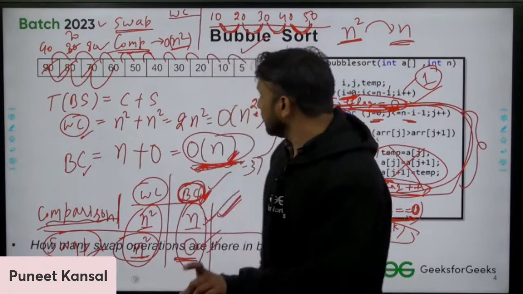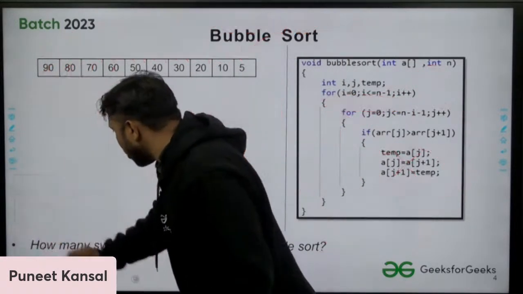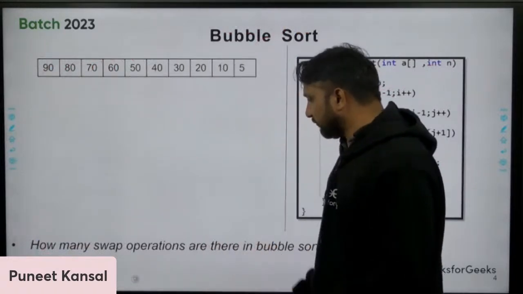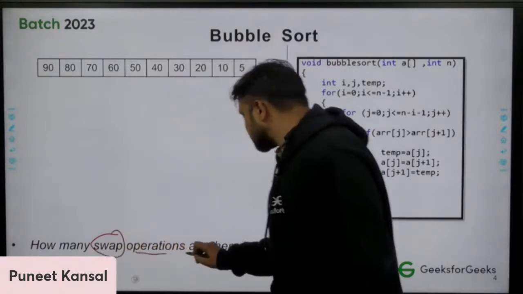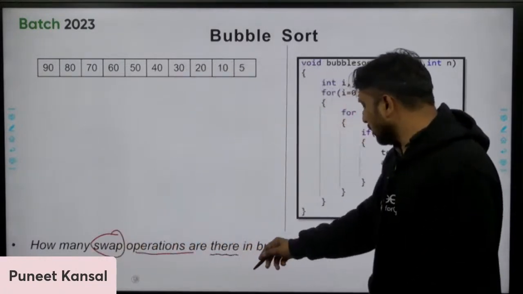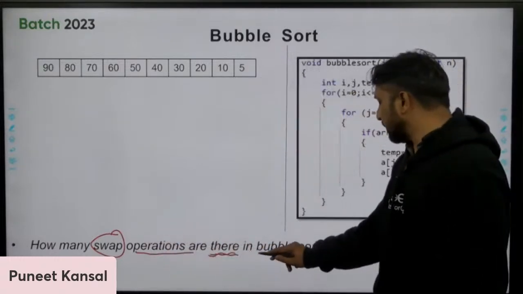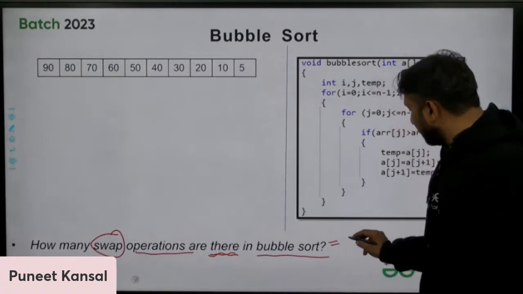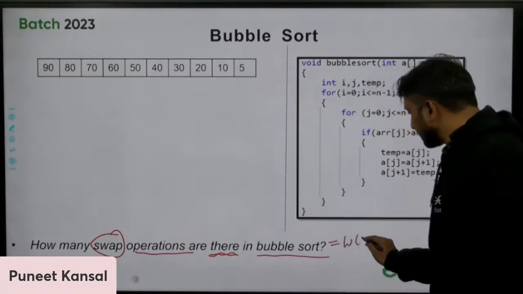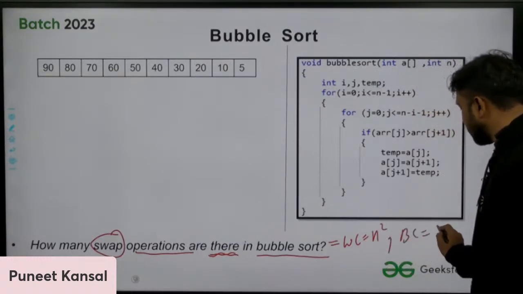Before moving on, let me take some more important questions from here itself. These are also actually interview based questions. How many swap operations are there in bubble sort? You already know, in the worst case that is n square, and in the best case that is 0.